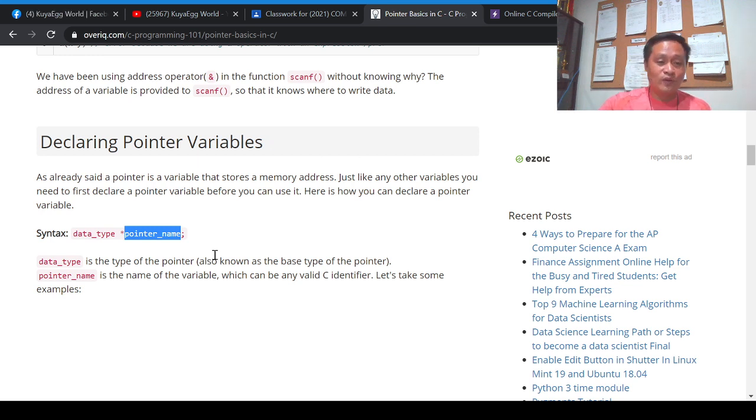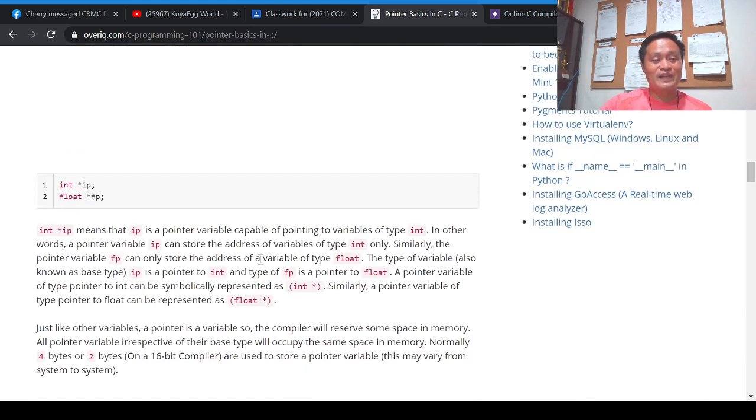So this is a user-defined word, and then followed by an asterisk. This asterisk makes this variable a pointer variable, and with this we can now start storing addresses in this particular variable. I have an example here: int is a data type, then followed by an asterisk, and IP is a user-defined pointer variable.